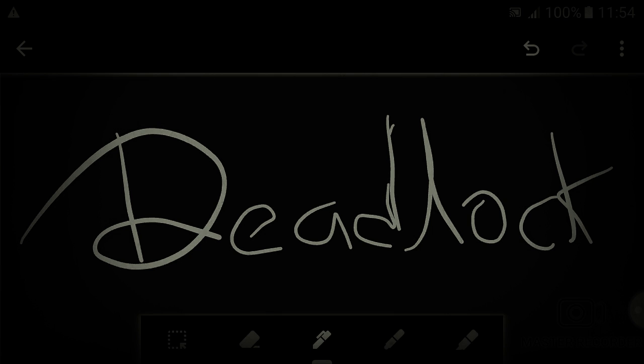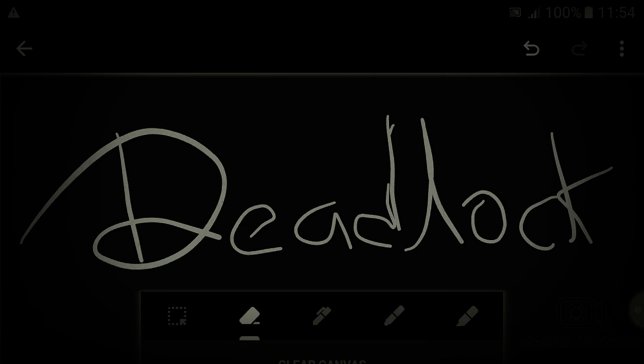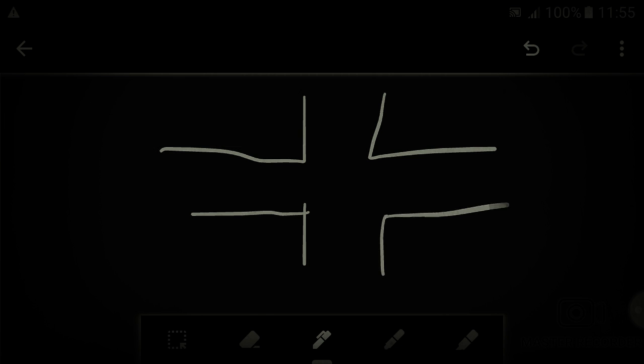And a very popular situation of deadlock is this: let's say here is a road, from all four sides of which vehicles can come and go.